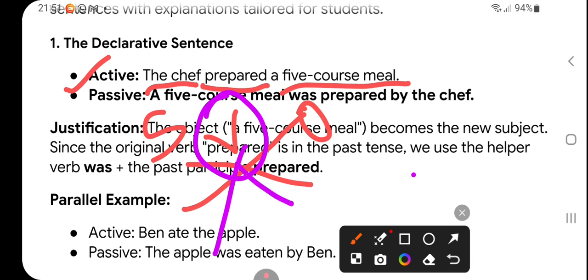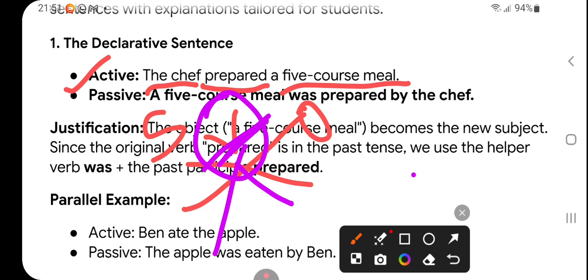I spoke in the previous video that the main verb prepared is divided into 2 pieces. That is the passive voice. This is the game of changing the form of the main verb. These are the 2 rules which are always applicable from active to passive. So what are they?